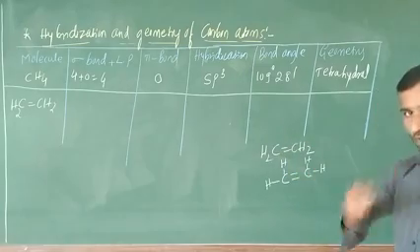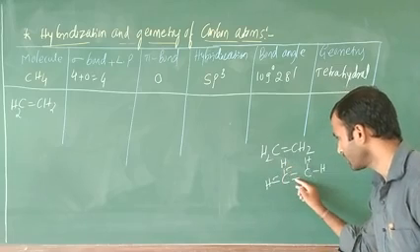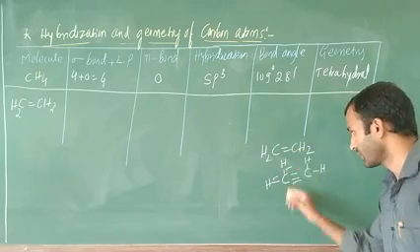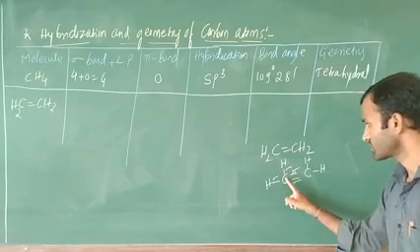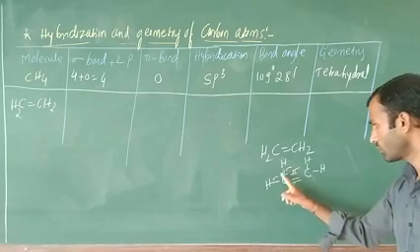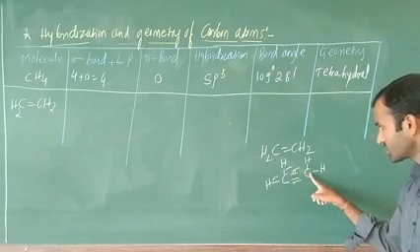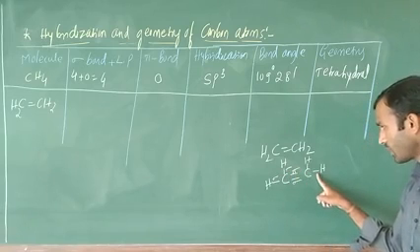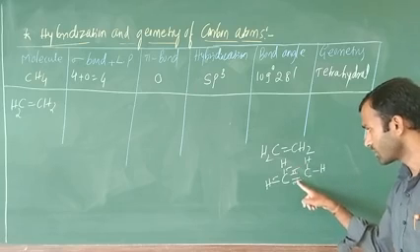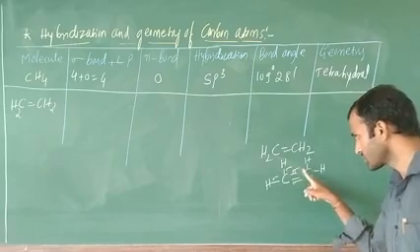Now you have to count how many sigma bonds are there. This is what? 1 sigma, 2 sigma. Okay, I told that one is a sigma, another one is what? Pi. Just here. Okay. This carbon contains how many sigma and how many pi? Now tell me. 1, 2, 3. 3 sigma, 1 is the pi orbital. This carbon is also same. 1 sigma, 2 sigma, 3 sigma, next one is what? Pi. This sigma and pi, these two both are involved, this carbon as well as this carbon also.